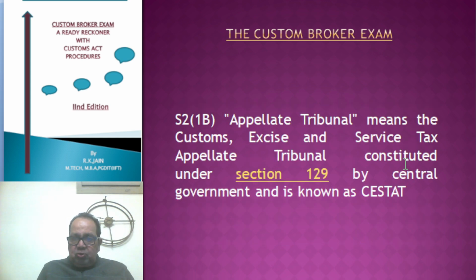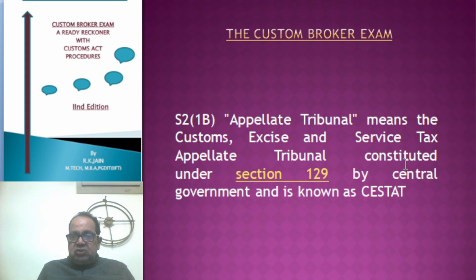Next is the Appellate Tribunal. Appellate Tribunal means the Customs, Excise and Service Tax Appellate Tribunal, which is constituted under Section 129 by the Central Government and is also known as CESTAT. Now, one of the questions which can also appear in the examination is who constitutes the Appellate Tribunal.